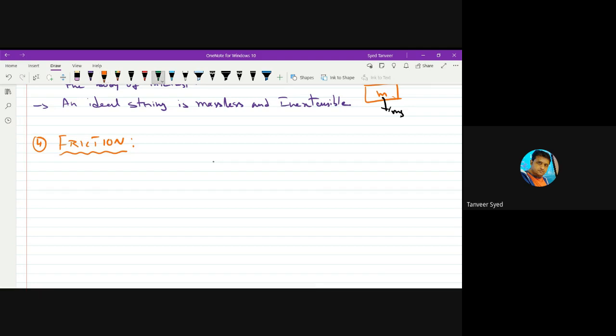To understand what friction is, let us say this is a horizontal surface, and on this horizontal surface I am placing a body of mass m. If I leave it as it is, it will be at rest.